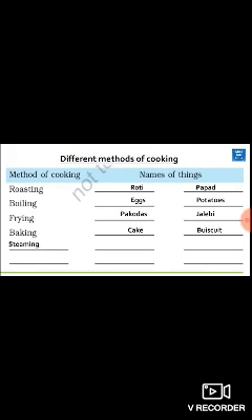Okay, students, move to the next activity on page number 65. Now these are the different methods of cooking. First we saw the utensils, in the starting of the lesson, how many vessels are used for cooking.